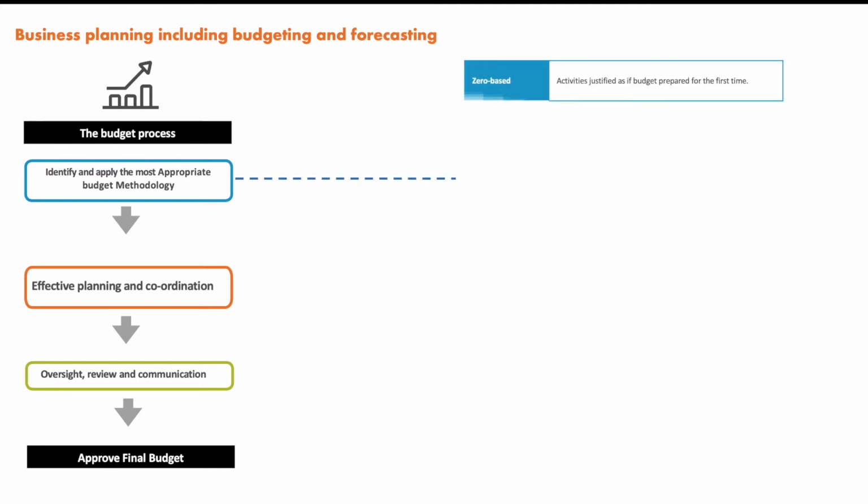The first is zero-based. Zero-based means activities are justified as if the budget were prepared for the first time. The budget methodologies are a very important topic. Keep in mind that any question or short question may come into your exam, so keep these points in mind.